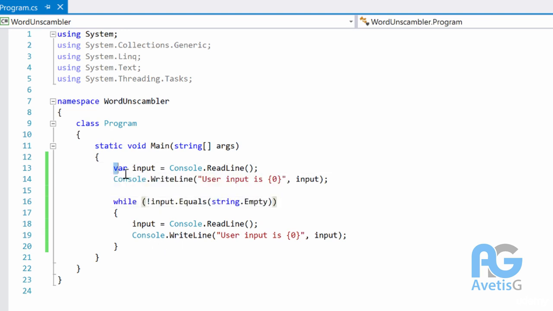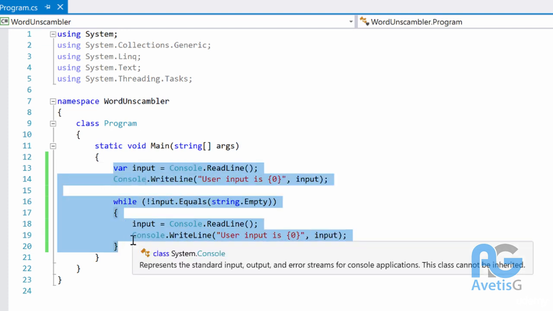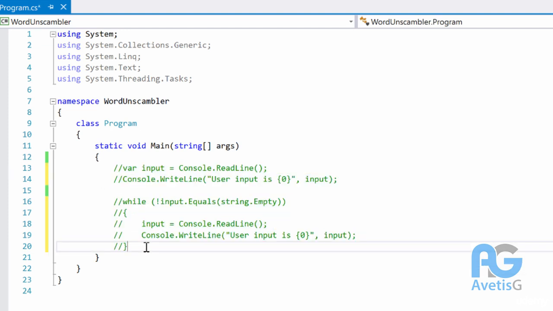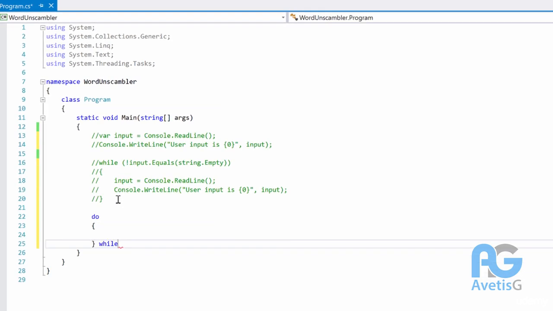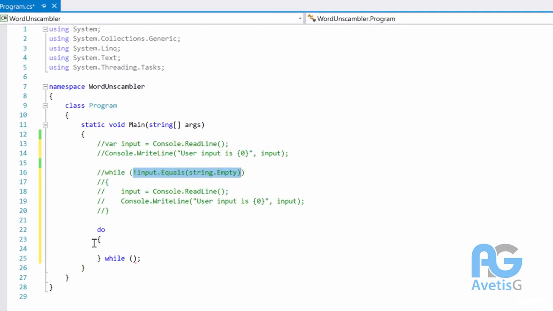Let's go ahead and rewrite this in a do while form. I will comment this out, and then I will go ahead and say do, and then while. And that's it. So we can actually reuse our condition and can use the body.